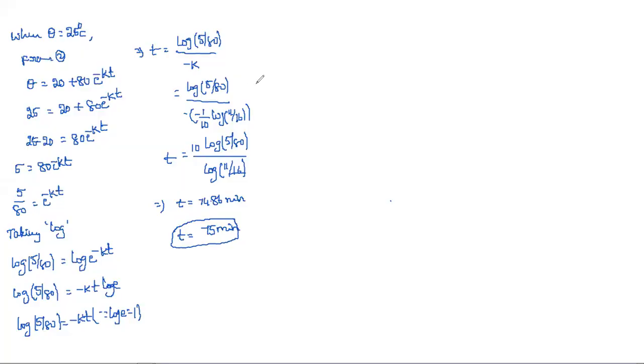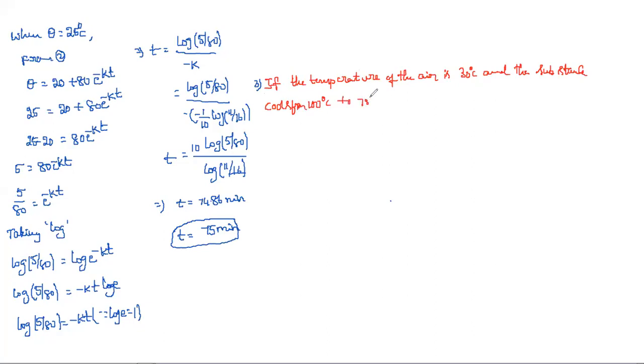Next question. If the temperature of the air is 30 degrees centigrade, and the substance cools from 100 degrees centigrade to 70 degrees centigrade in 15 minutes.